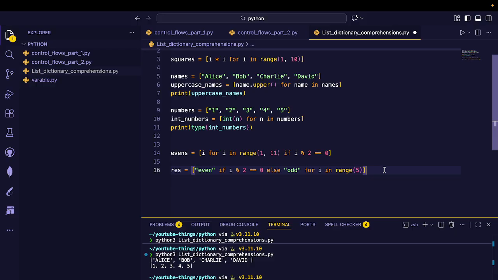The theory here is that you can see two types of if in the comprehension: filtering if after the loop, and conditional expression if else before the loop.